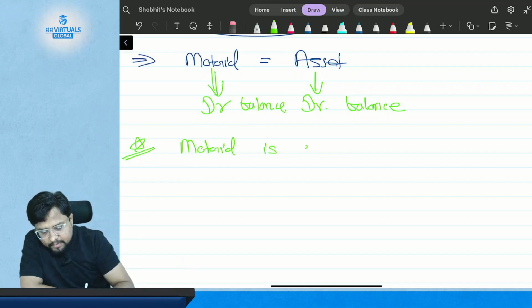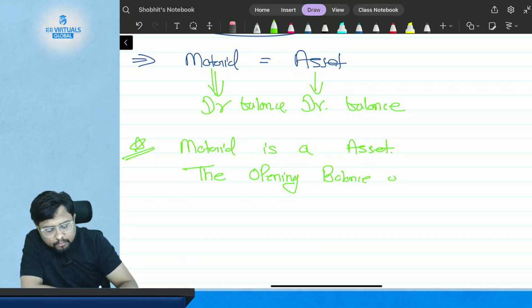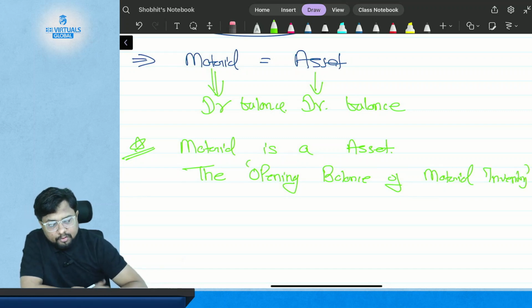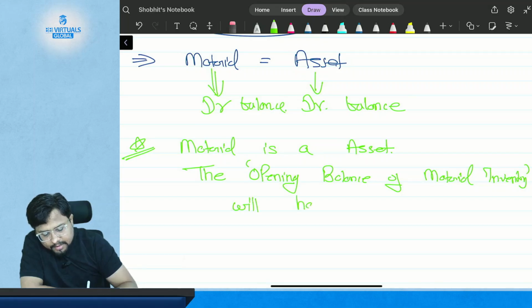That means material is an asset, and the opening inventory or opening balance of material inventory will have a debit balance.